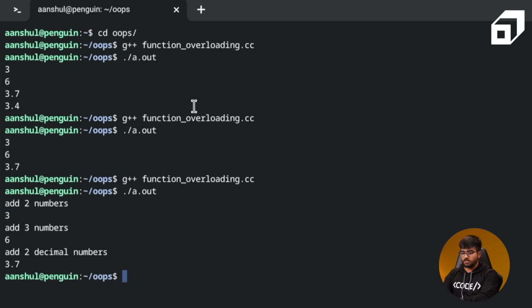So if you notice, all the 3 different types of functions are called for all the 3 different types of definitions and function call bindings. So this happens at a compile time. Okay. Now I would try to prove this to you that this happens at a compile time, but then it